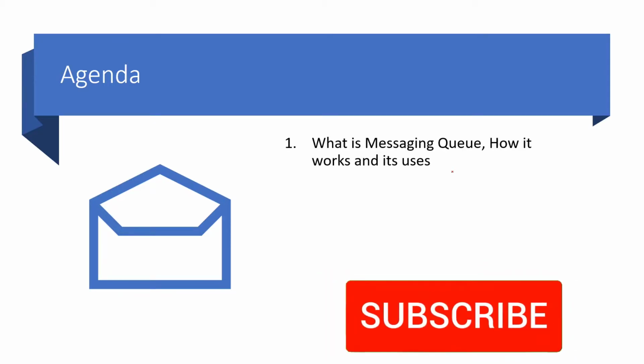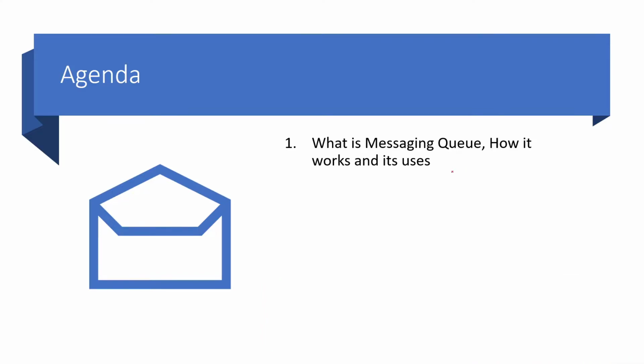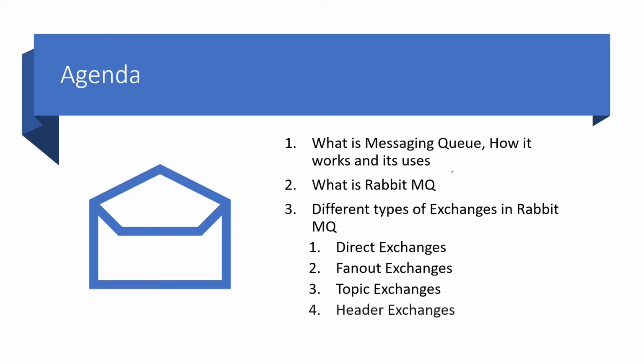Hello everyone, today in this tutorial we'll see what is messaging queue and how it works and what are all the uses of messaging queue. And second thing we'll see is what is RabbitMQ and what are all the different exchange types in RabbitMQ, which is direct exchange, fanout exchange, topic exchange and header exchange. There is one more exchange called default exchange. We'll see all this in upcoming slides.